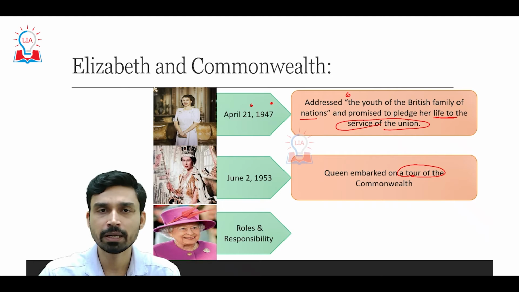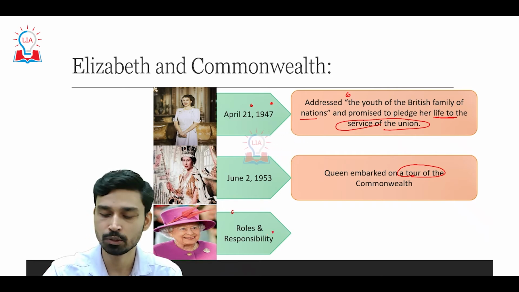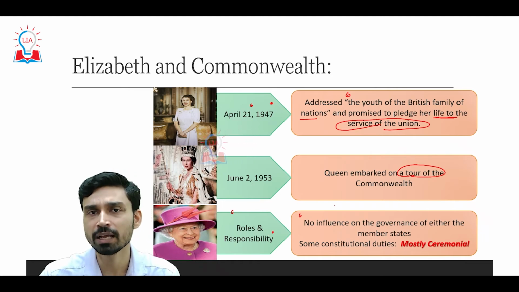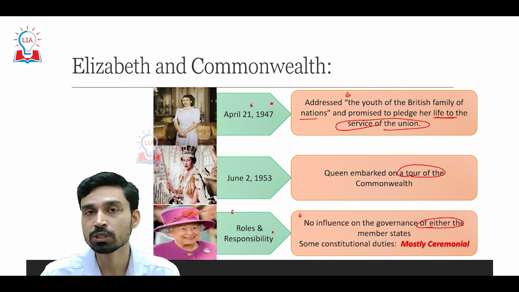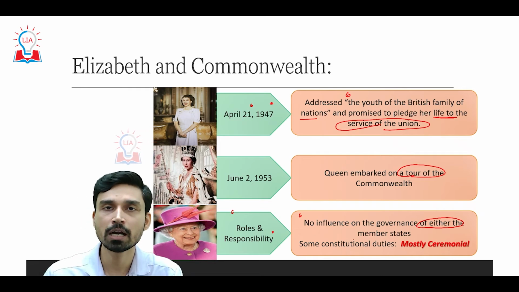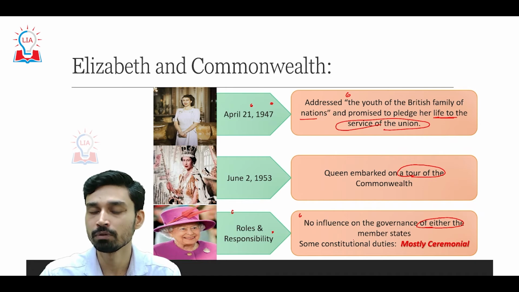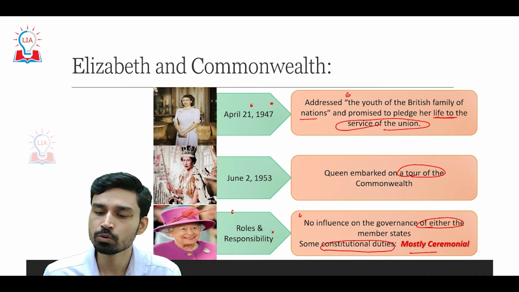As far as the roles and responsibilities of Queen Elizabeth II toward the Commonwealth are concerned, she did not have any strong or significant influence on the governance of any of the member states. The main roles and responsibilities she has are with regard to the Commonwealth realms, the 14 countries that are part of them, and there she has some constitutional duties which were mostly ceremonial in nature.